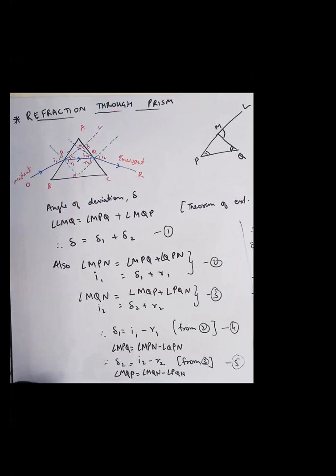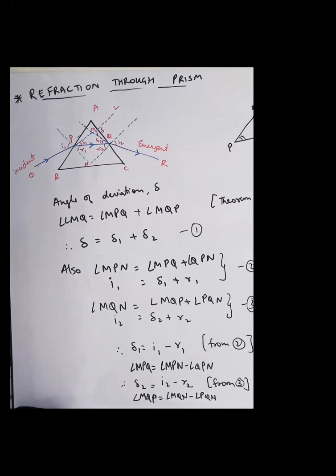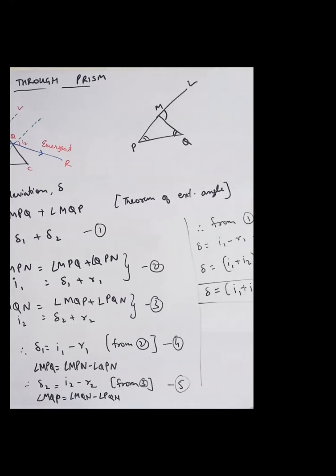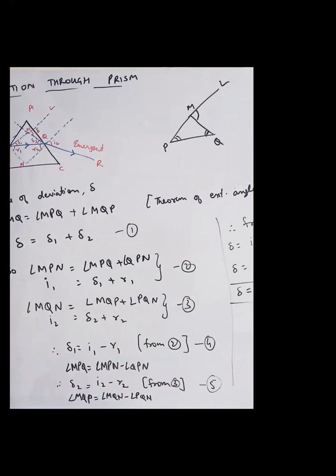Angle of deviation delta is equal to delta 1 plus delta 2. So angle of deviation is LMQ. See where LMQ is. This is LMQ, the total deflection. See this triangle I have shown here. See this diagram.